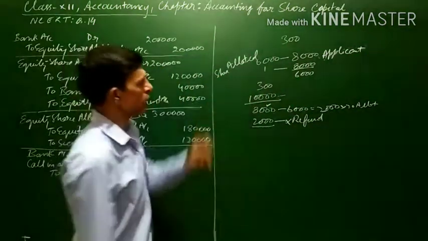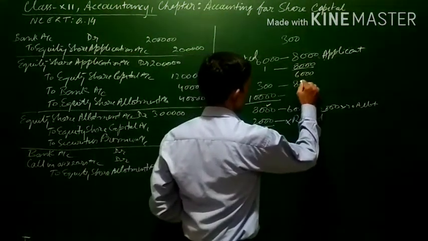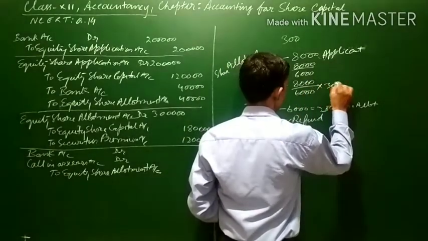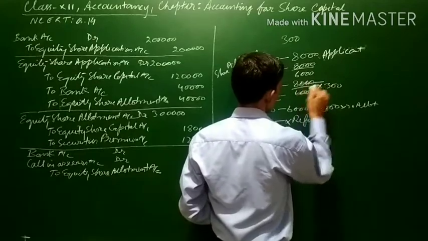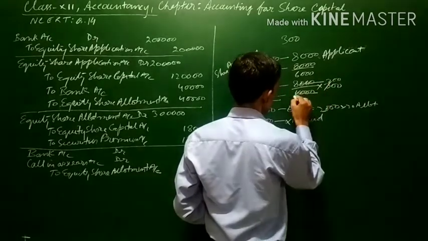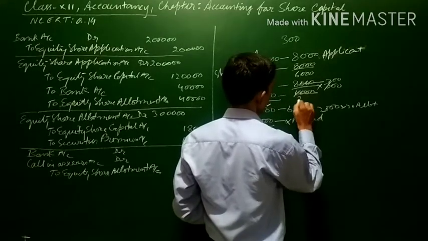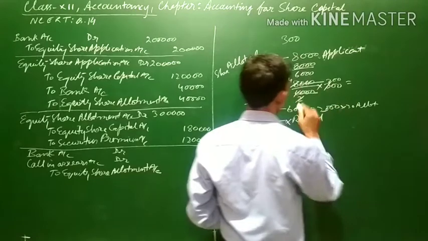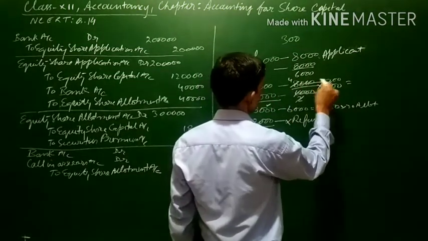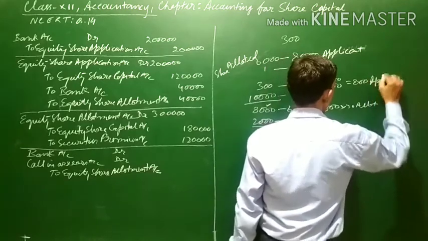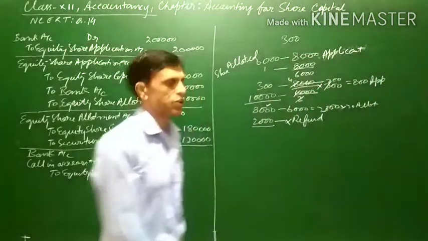Now when 300 are allotted, the application would have been 8,000 by 6,000 into 300. 3 2 are 6, 4 2 are 8. It means applications were 400.